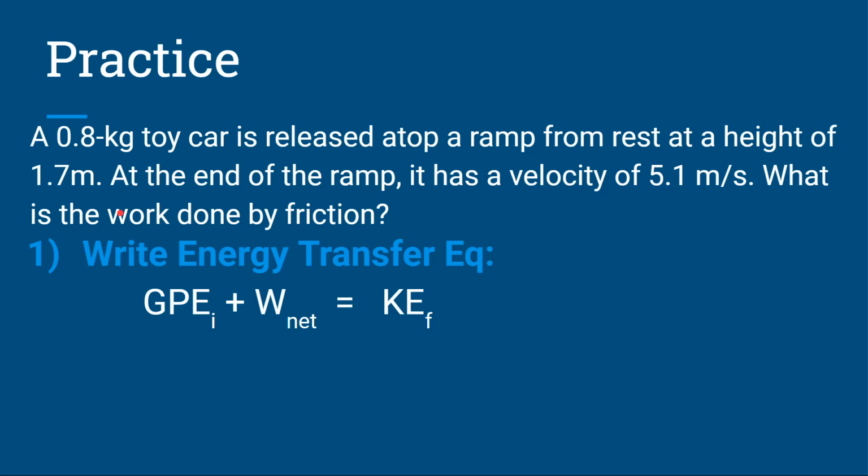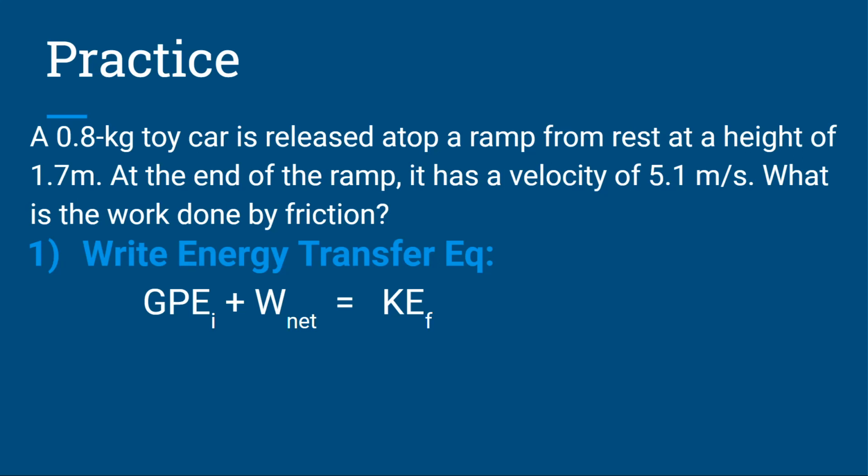So this is how I wrote mine. Now some of you wrote GPE equals KE plus DE, and that's okay too. You could solve for dissipated energy. Just make sure you check your sign at the end, because if you're answering work done by friction, it needs to have a negative in front of it. Dissipated energy won't. So just double check and make sure your answer makes sense.